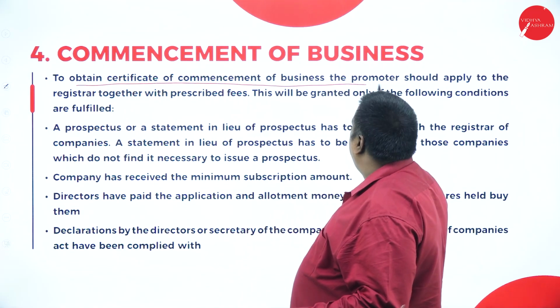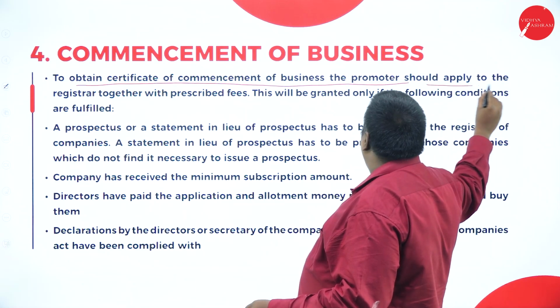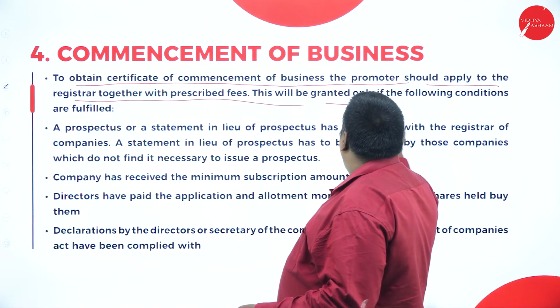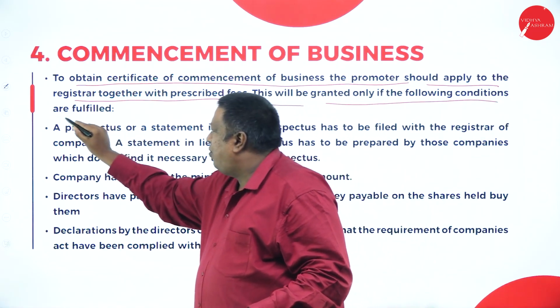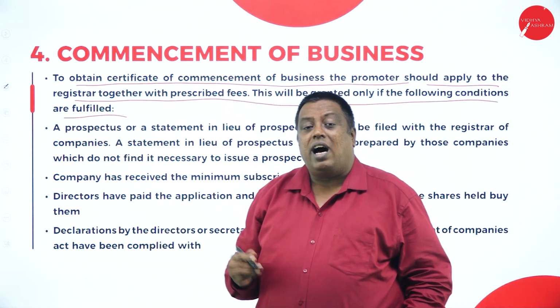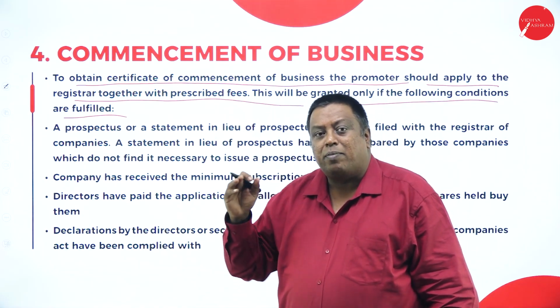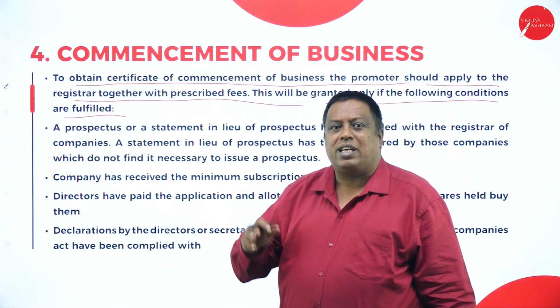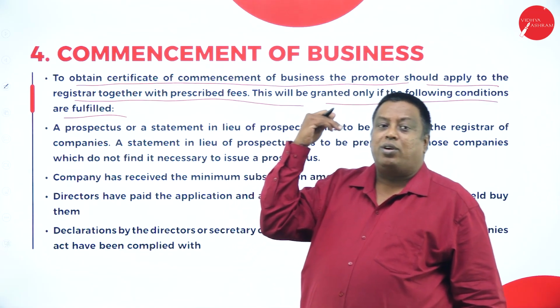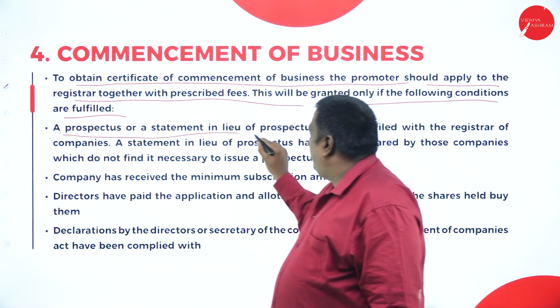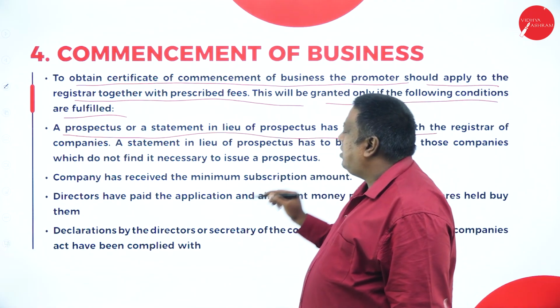After obtaining commencement of business, the promoter should apply to the registrar together with the prescribed fees, granted only if the following conditions are fulfilled. That's saying that after receiving certificate of commencement of business, the promoter has to submit a copy to the registrar by paying a certain amount of fees, and then if it is fulfilled, a prospectus or a statement in lieu has to be filed with the registrar.